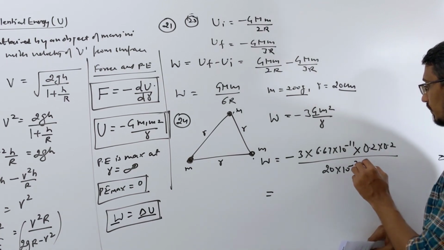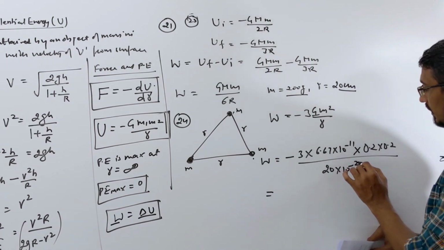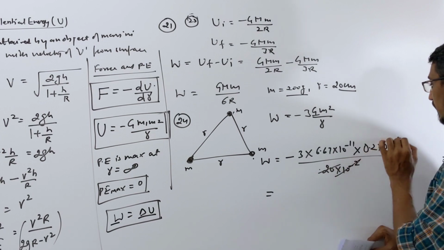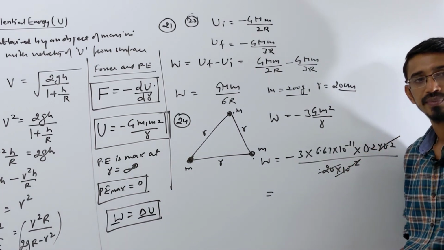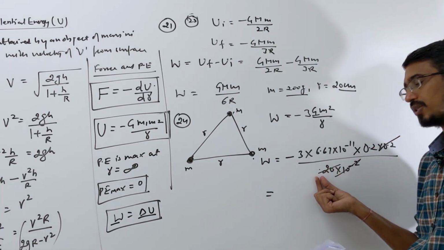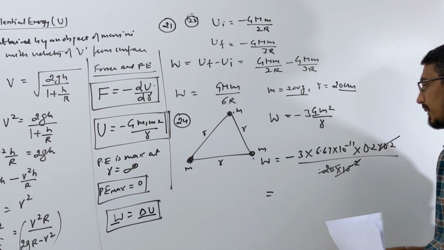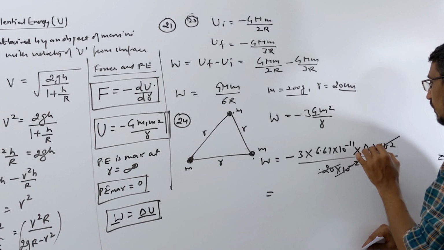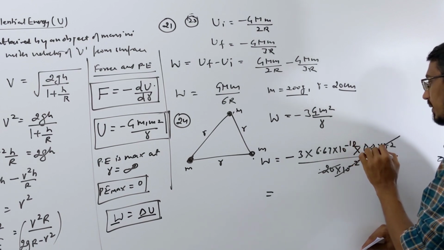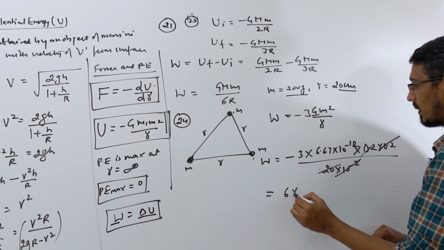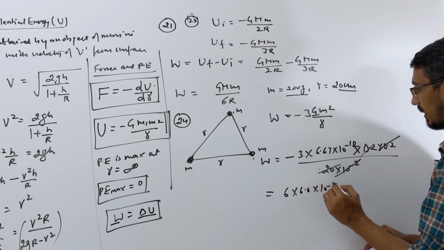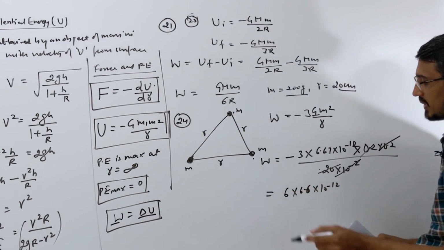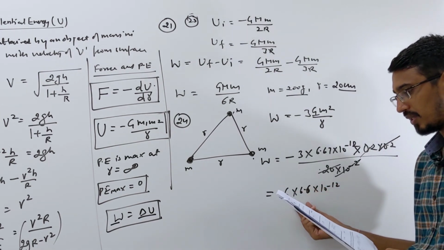You can write 20 into 10 power minus 2 as 0.2, and cancel it here. If I remove one negative power here and put an extra power here, then 6.6 into 10 power minus 12. So 6.6 times 6, a little more than 36.